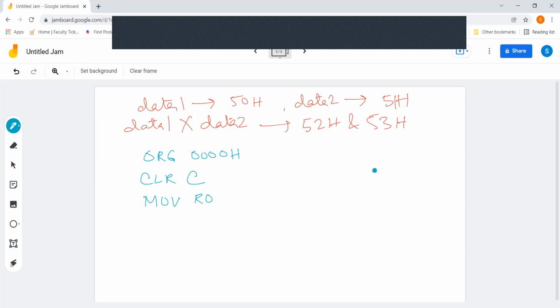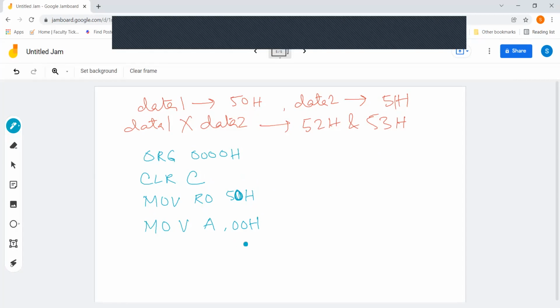As I told you, you can do 3 into 4 or 4 into 3, just the addition will be different. Both ways you can store. So in R0, I am storing the content of one of the data. That is data 1, I am storing in R0. And then I am clearing the accumulator.